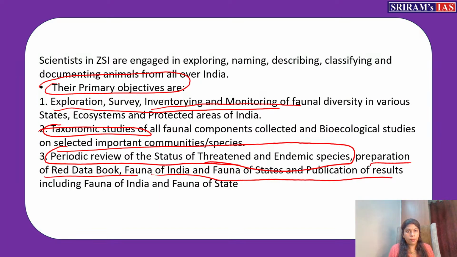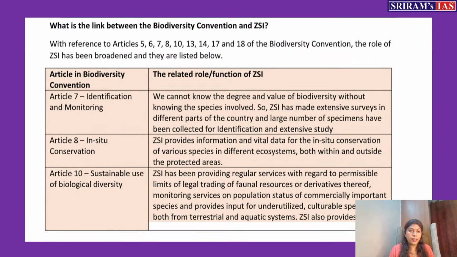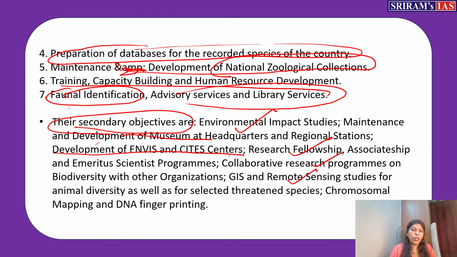ZSI is a body which is trying to play certain roles. How this is connected to the Biodiversity Convention, that only we are going to see in the second part of the question. So I can say that there is a link between the Biodiversity Convention as well as the ZSI. How? As we can see, certain articles in the convention are related to the ZSI. There is Article 7 in the convention which is talking about identification of the species and monitoring them. So both these functions are done.